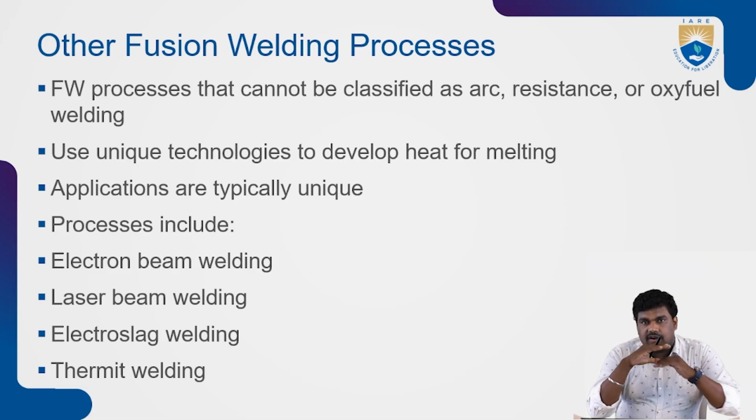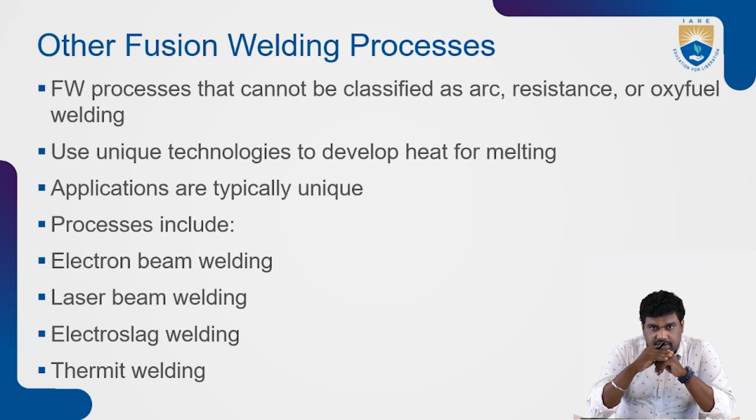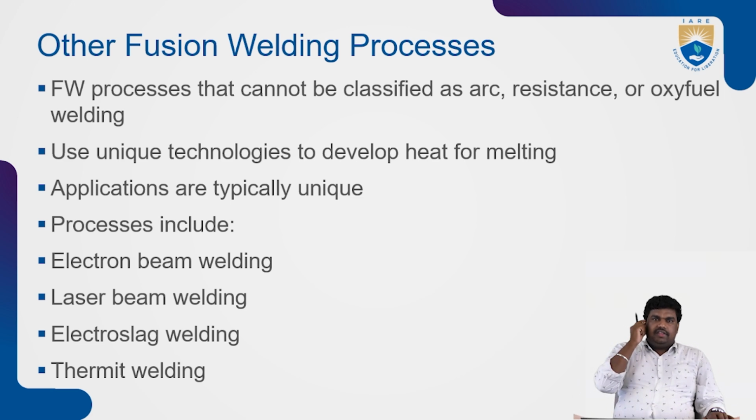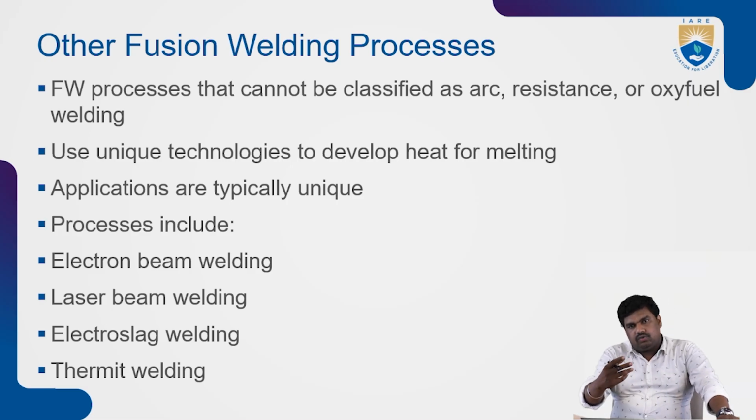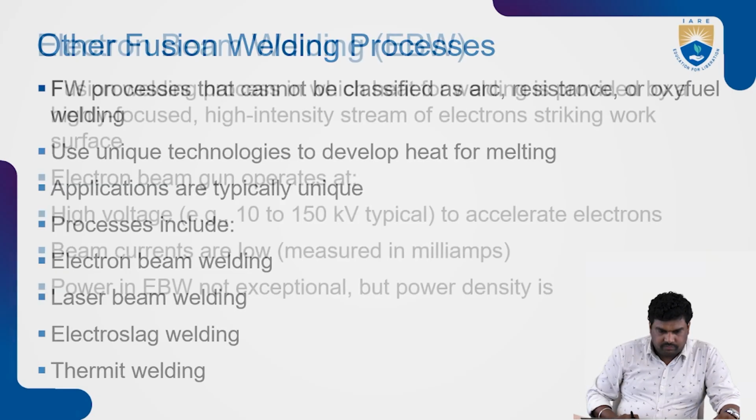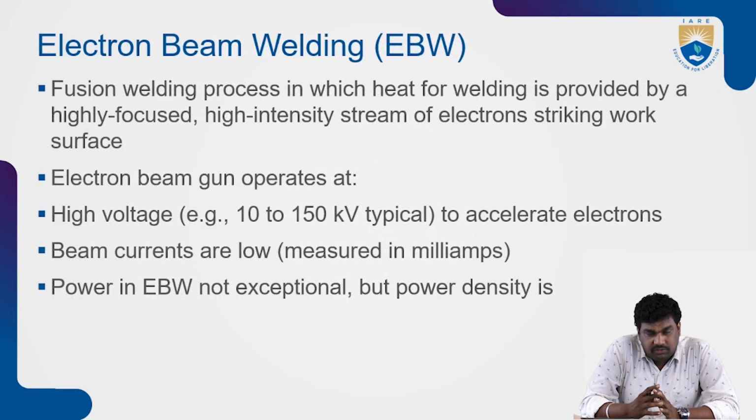When two metal plates need to be joined, then we are going to melt the joint area, either by using electrodes that will be melting and deposited on the joint, or else you will be using a separate filler material. So filler material will be melted and deposited, or else we will be melting the base metal, creating a weld pool. In that weld pool there will be molten metal. Then we are allowing it to solidify. Then when it solidifies, it is like metal bonding, interchangeable bonding is happening. Then due to that we will be getting the weld. So electron beam welding. So by using electron beams we are heating it. That is the only difference.